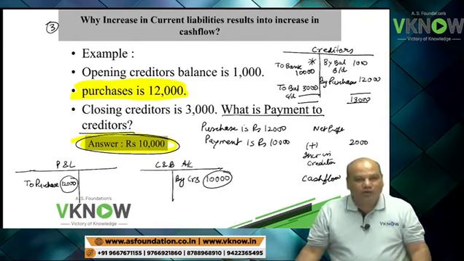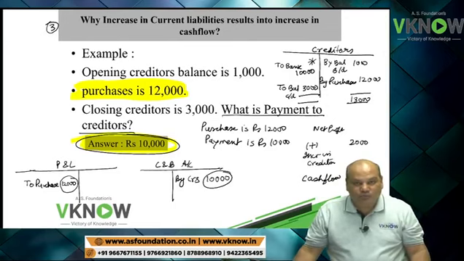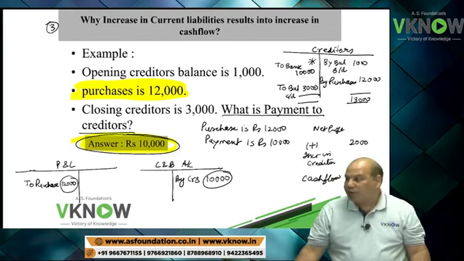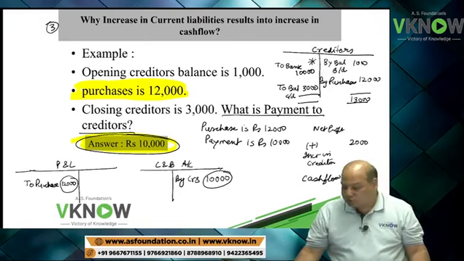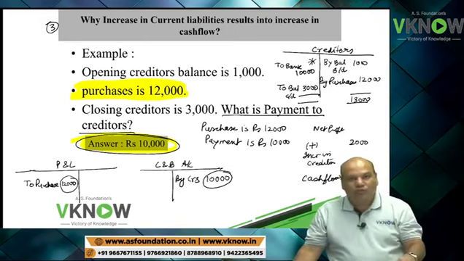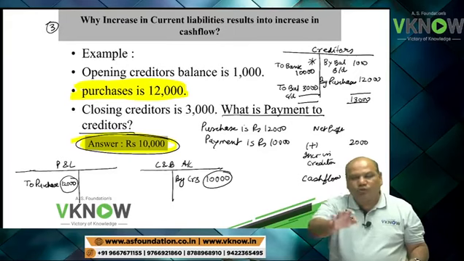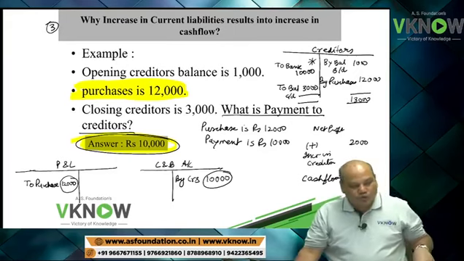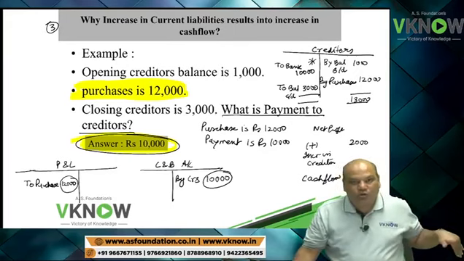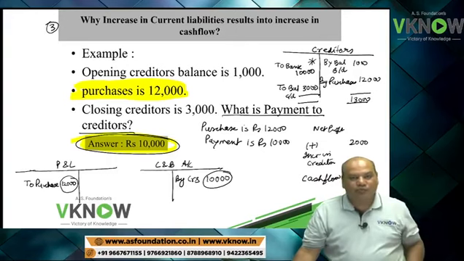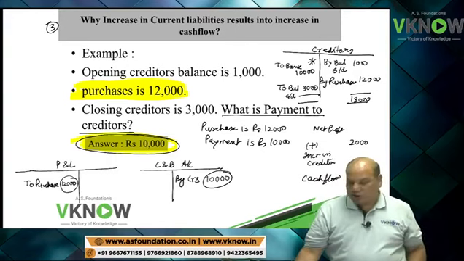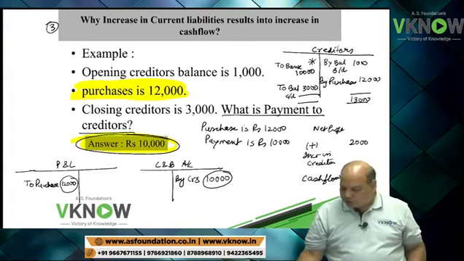I will have to add so that my profit figure can be reconciled with cash flow. Profit has gone down by 12,000, cash flow has gone down by 10,000. So profit has gone down more. Add 2,000 so that it will give me cash flow. Okay, so that was the logic.